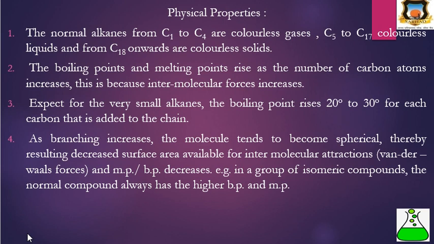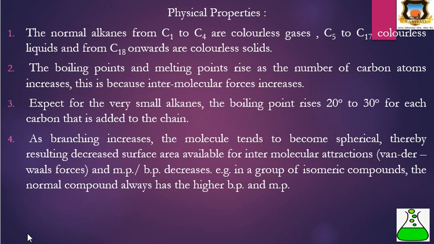Then next, as branching increases, the molecule tends to become spherical, and due to this the surface area available for intermolecular attractions decreases, and the melting point and boiling point decrease. Therefore, as branching increases, the boiling point and melting point of alkanes decrease.